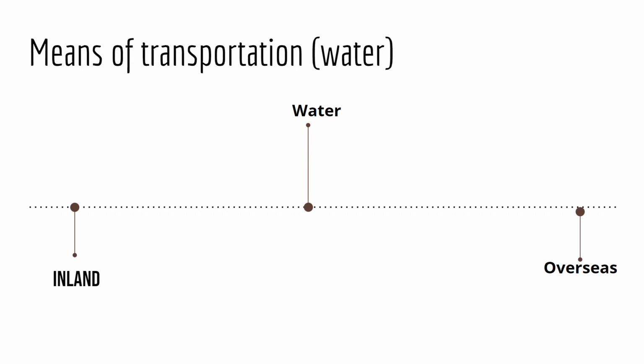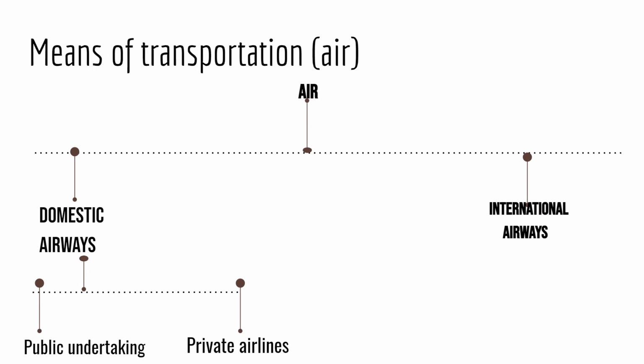Now we have air. What is this air? There are two types. In aeroplanes, I think you have gone outside the country, or inside your own country. For example, in India, you're going to Jammu and Kashmir, from state to state. From Kerala to Jammu and Kashmir, that means it's domestic airways. Whereas when you're going to the UK or London, places like that, it is always international airways.